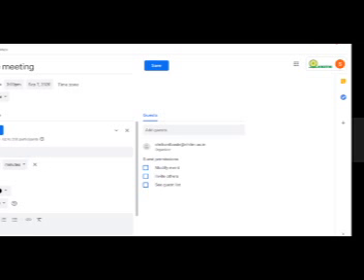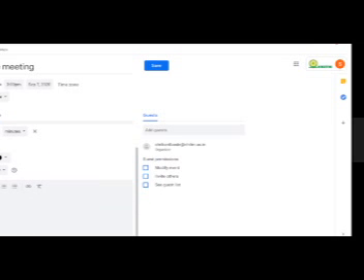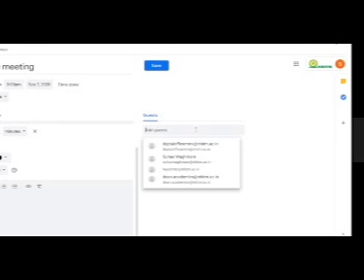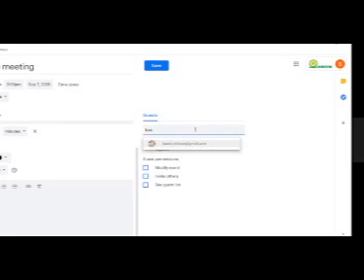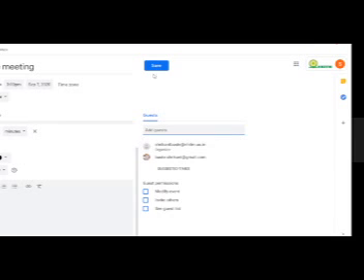Now this is the default calendar that you have, my own calendar, and you can type something here. I'm just writing here, hello, please join my meeting. So I'll type here, and I want to add one person, and that is my personal email address, and save.